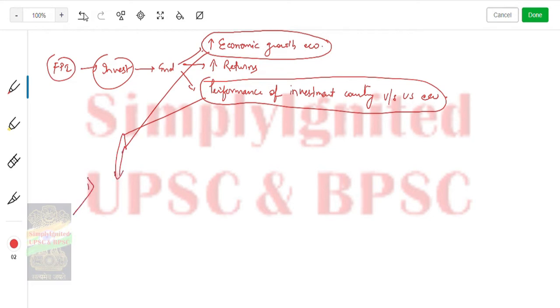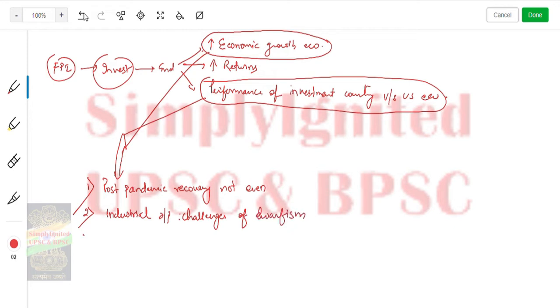The factors that affected: number one was post pandemic recovery, not even. Second was industrial output problems, challenges of dwarfism. Third was the Russia-Ukraine crisis, rising inflation especially.